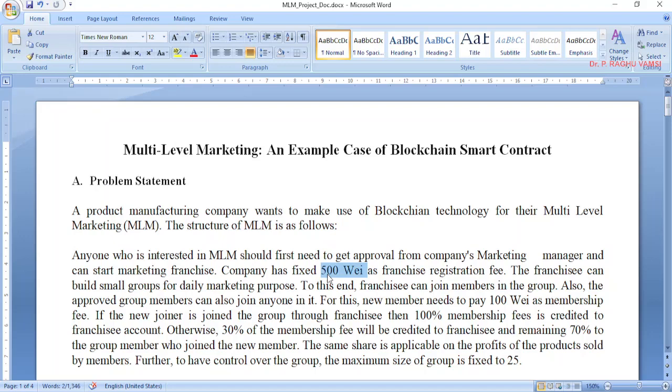So this kind of thing may also happen. These are the two examples which are very nearby and regularly happening in our daily life that can be related to the multi-level marketing kind of thing. Now we will move on to the further discussion.